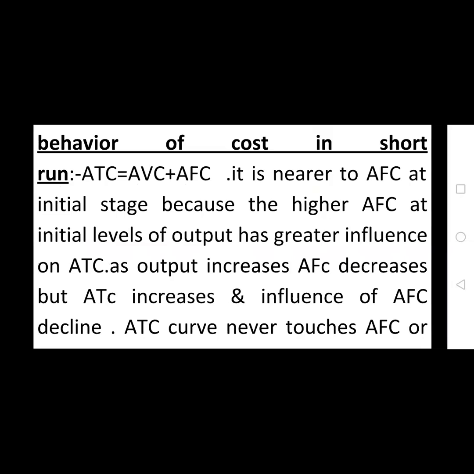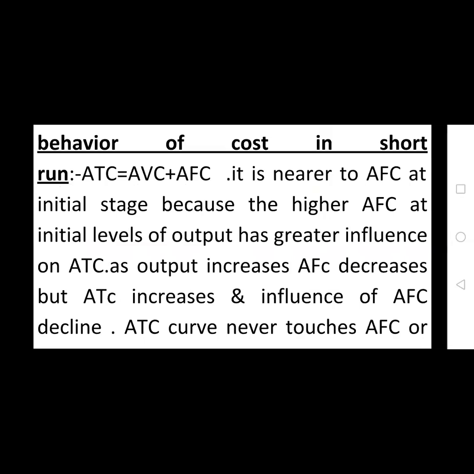What is the behavior of cost in the short run? The average total cost is equal to average variable cost plus average fixed cost. I told you that total cost is equal to variable cost plus fixed cost.